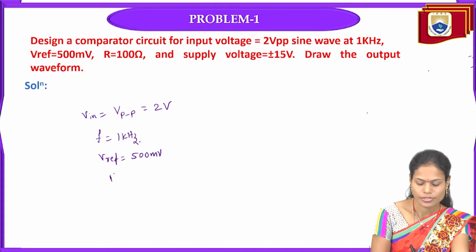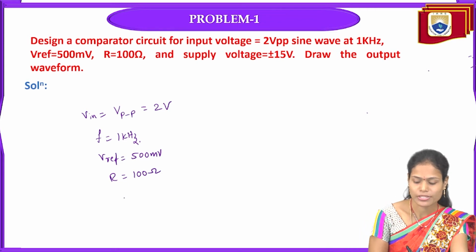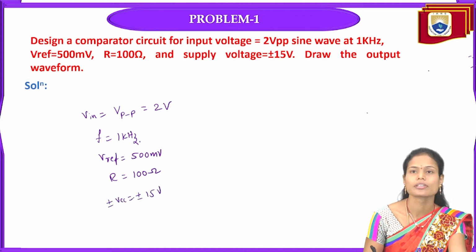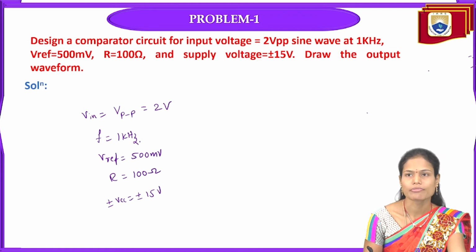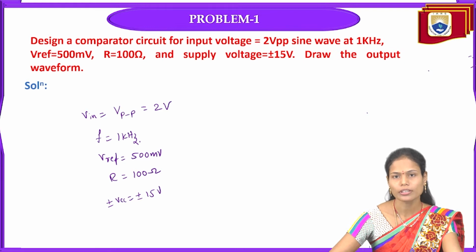And the resistance for the comparison is 100 ohms, and the supply voltage is plus or minus 15 volts. That is nothing but plus or minus VCC value is plus or minus 15 volts. Draw the output waveform for this particular comparator.